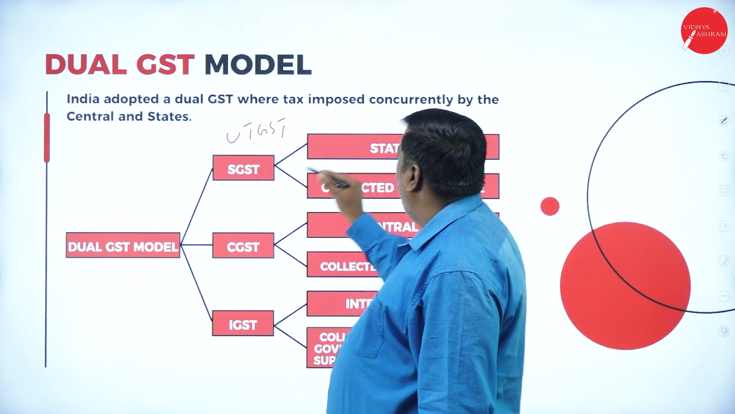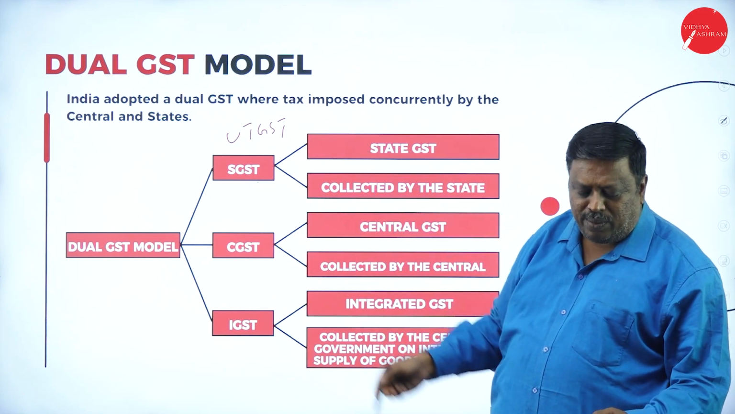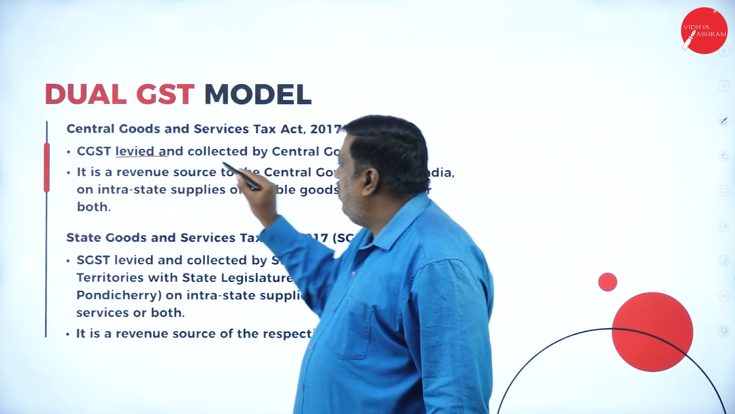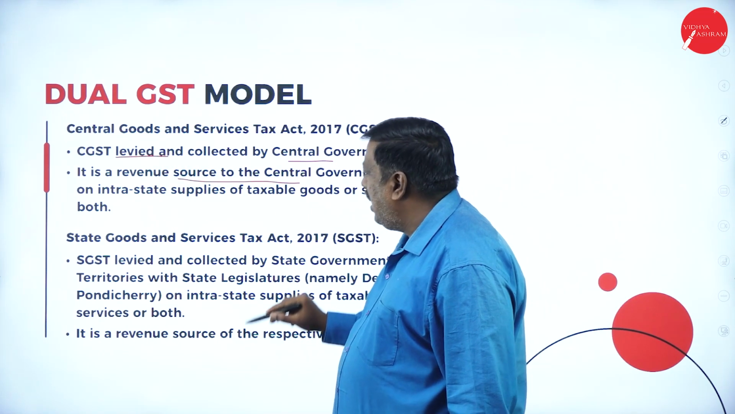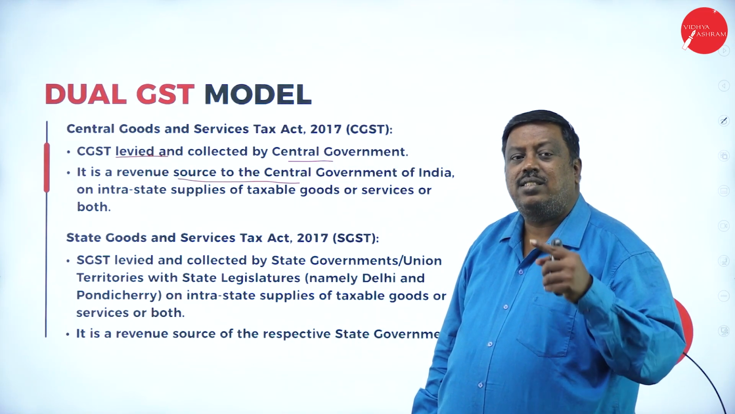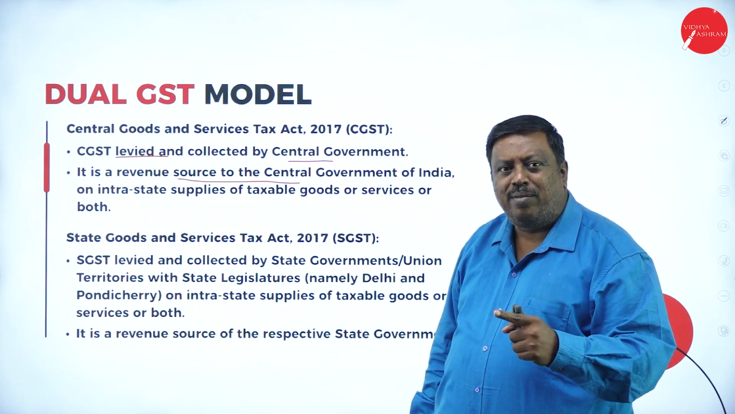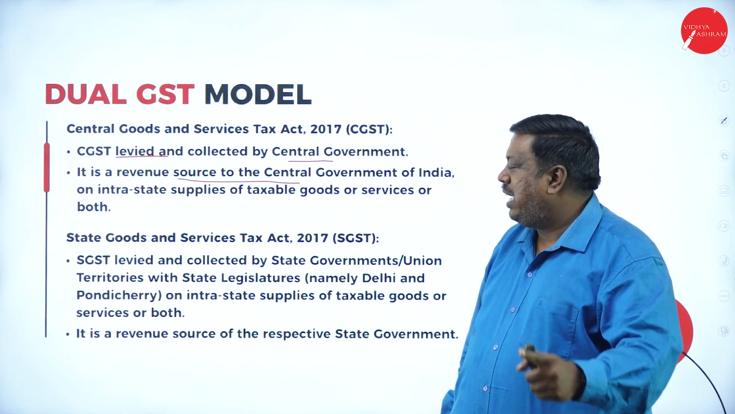That is the same concept as state. We have CGST and UTGST. This is the concept we have here. CGST is levied and collected by the central government. It is a revenue source for the central government. Whatever tax is collected by the central government is a revenue for them, and the same revenue will be utilized for the betterment of the society.